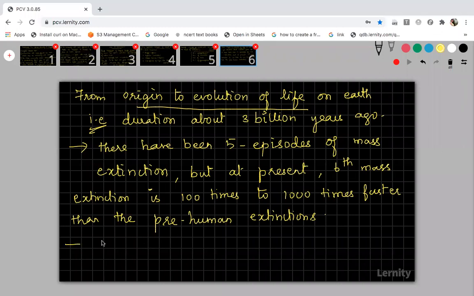Okay, so ecologists have given a warning signal.